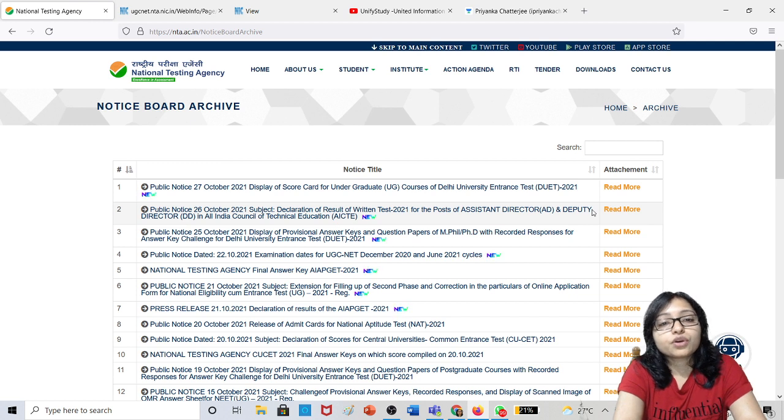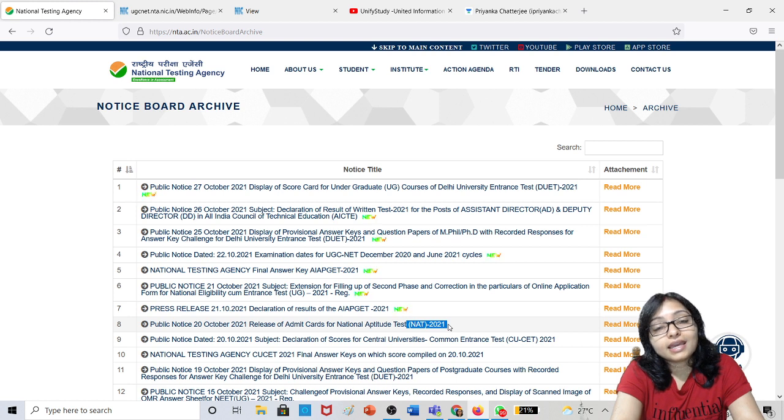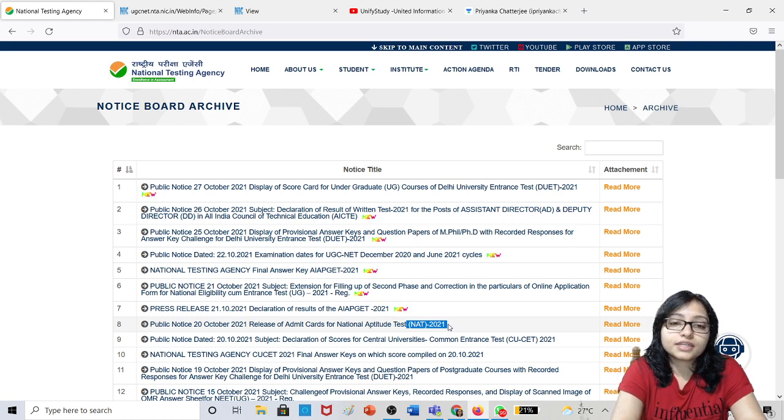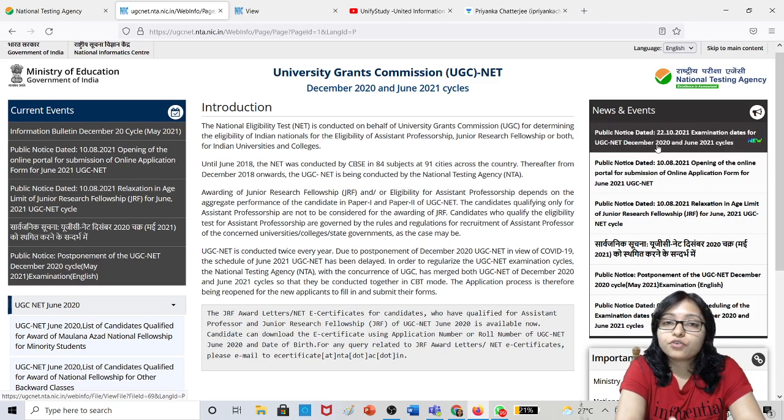One confusion is going on because there is another test, NAT. Here you can see the admit card for NAT. The actual problem is here: the NAT admit card is released, and students are getting confused with that. This is another exam, not the UGC NET exam. Until now, our UGC NET admit card or any subject wise date has not been released. Only this is the last notification for the exam date.